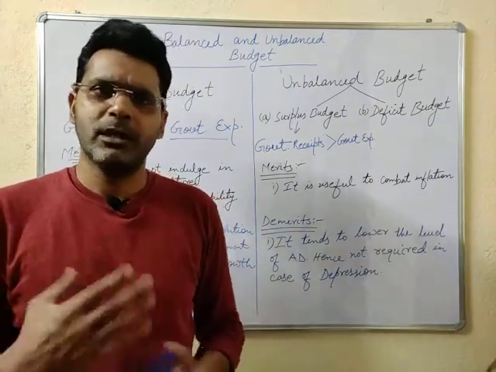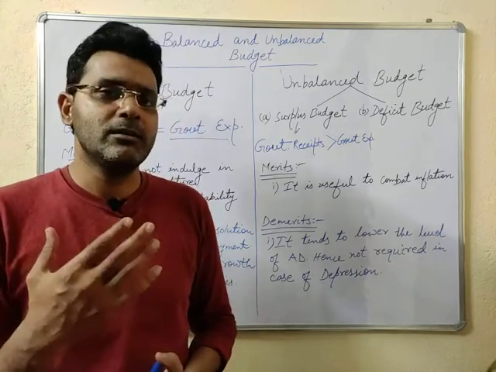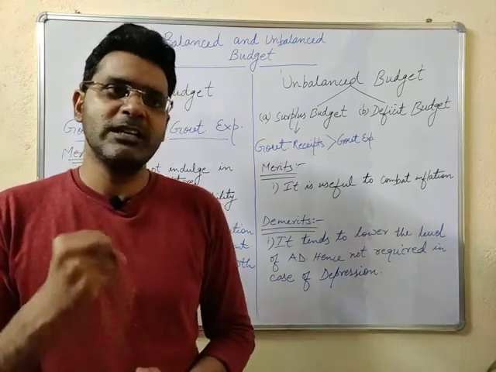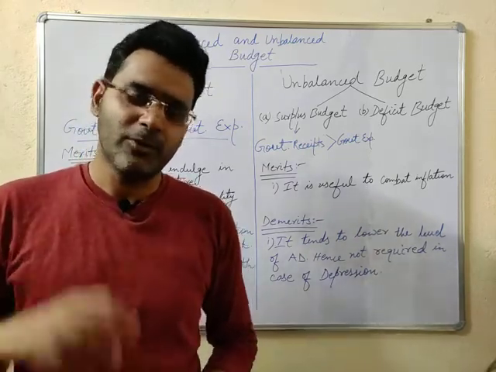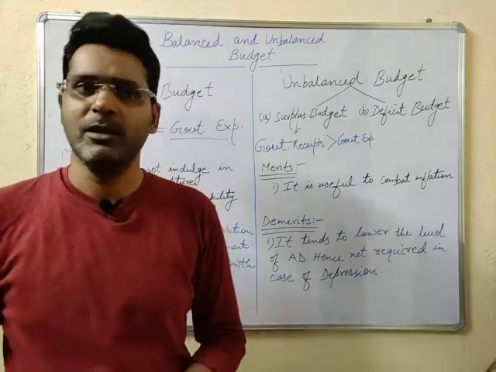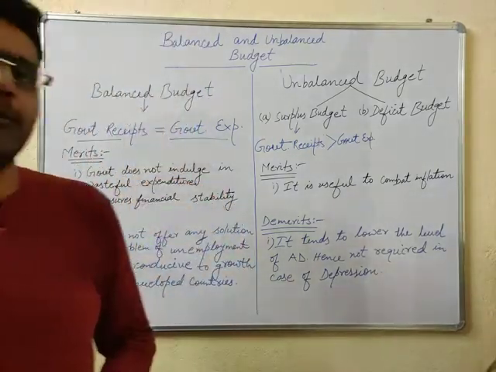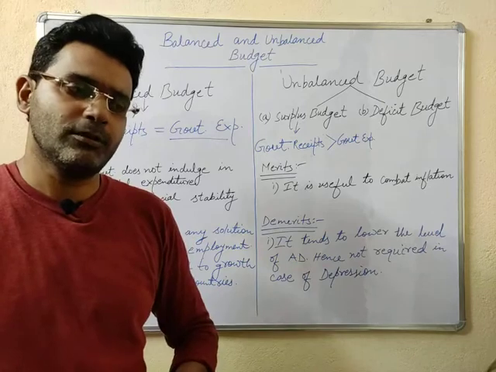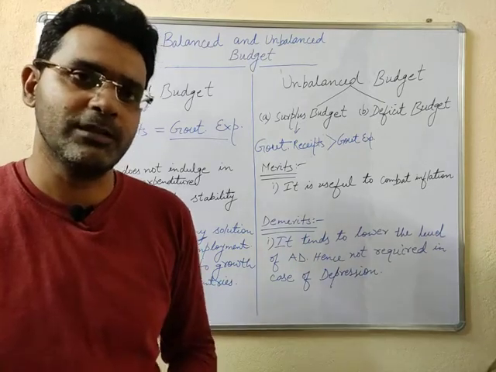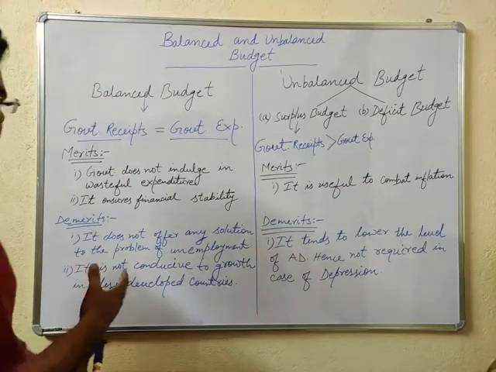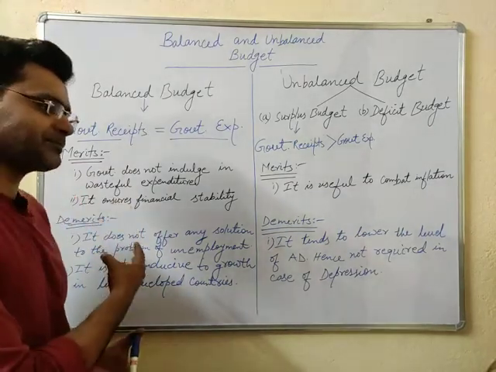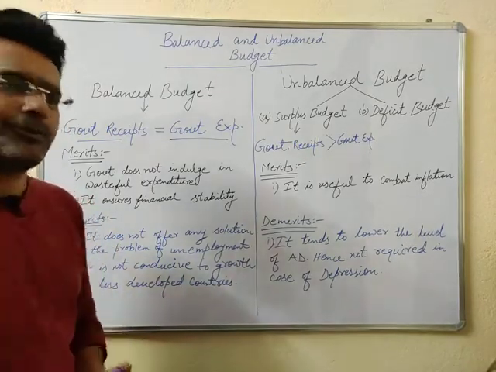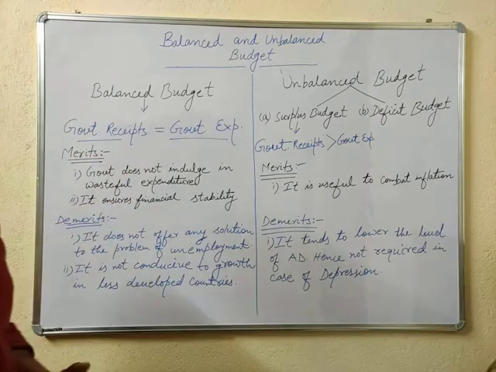India is a less developed country, and in less developed countries there is a need to increase government expenditure or the investment expenditure of the government. As there is no scope for increasing government expenditure under a balanced budget, it cannot increase investment expenditure to increase employment opportunities. So it has its demerits also during the Great Depression, or it is not suitable for the time of depression. So this is what the balanced budget is all about.